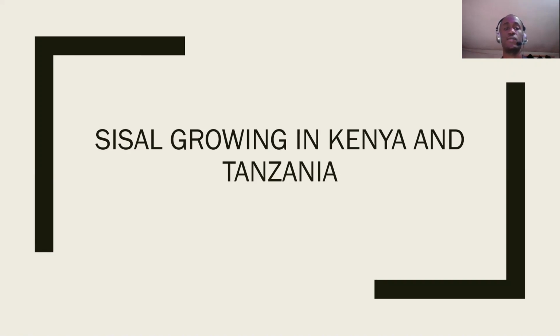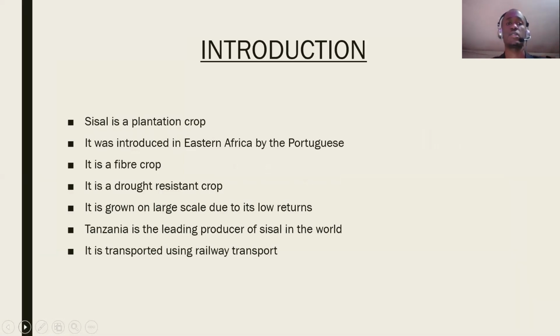Today's lesson, we are going to discuss another crop, and the new crop that we are going to discuss is sisal. As you can see, this is a crop which is grown majorly in Tanzania and in Kenya. We just have to talk about Kenya because we are Kenyans, but the crop is mainly grown in Tanzania. So let us look at what the syllabus requires from us. Under this subtopic, sisal growing in Tanzania and Kenya, first of all, we must have a small introduction of what the topic is all about.